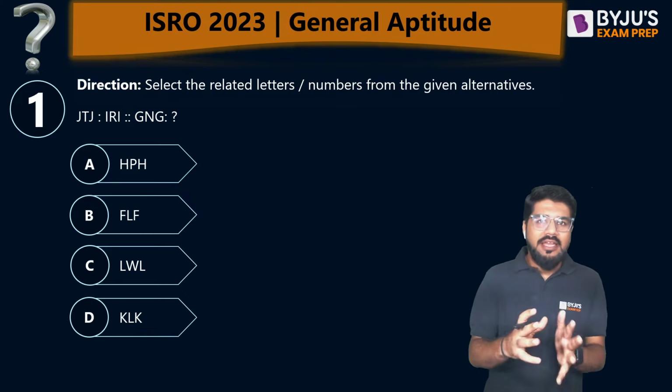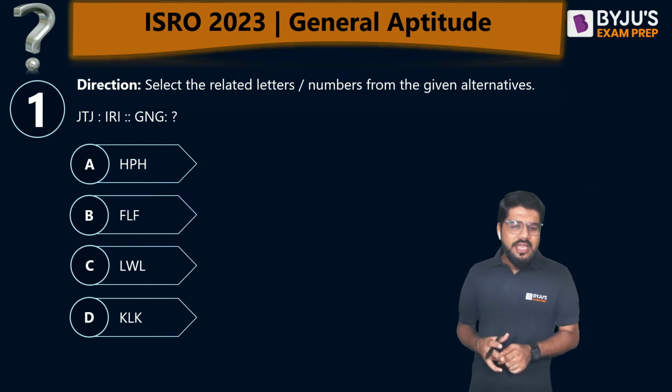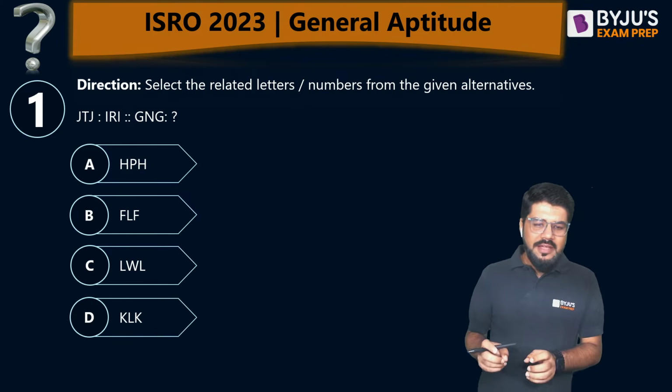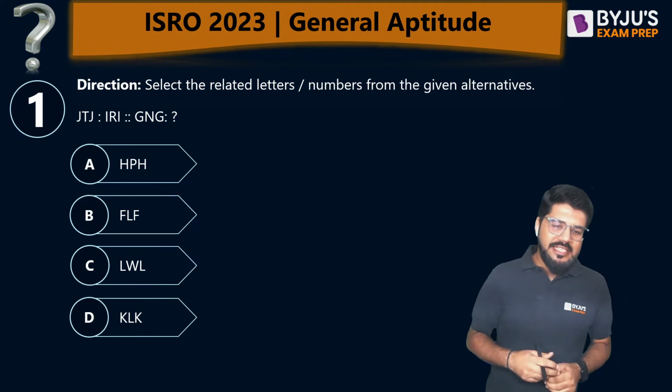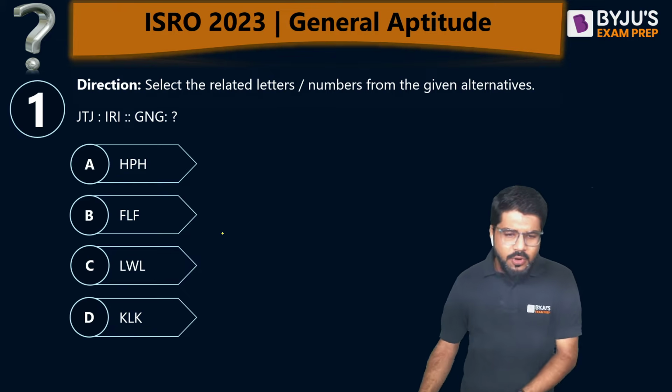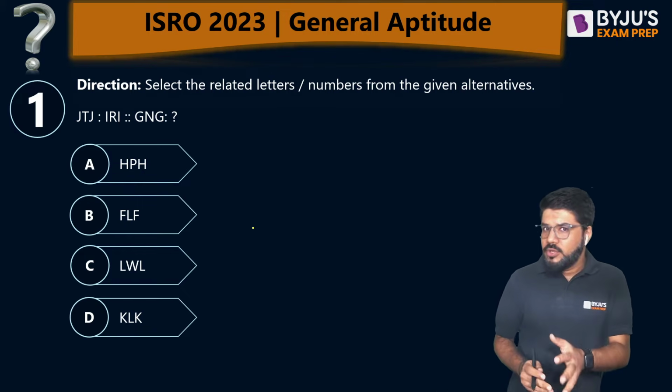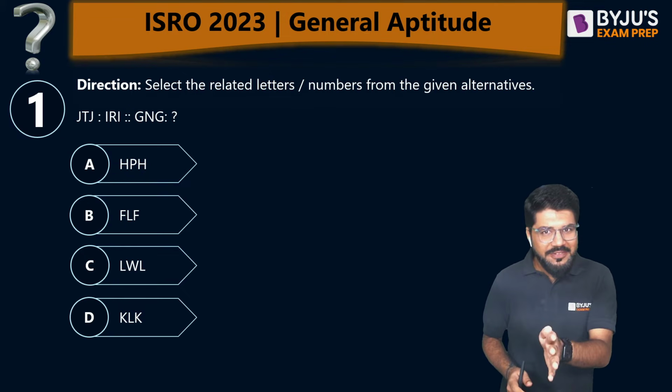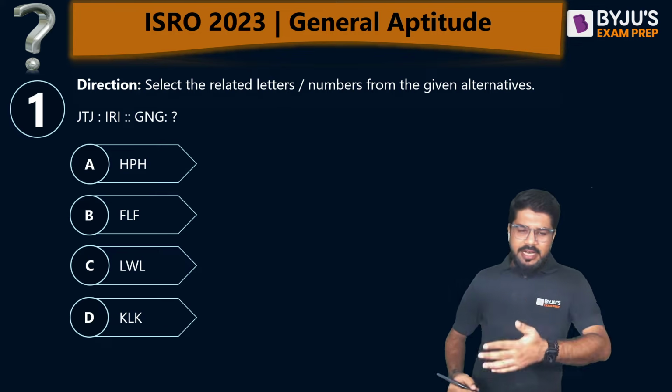It's on a letter series combination. If JTJ is to IRI, the same should be GNG is to question mark. So you have to find that related letters or related word. Again, let me tell you the rule. Stop it from your end. You can pause the video, start solving, and then match the answer. Let me go in a flow.